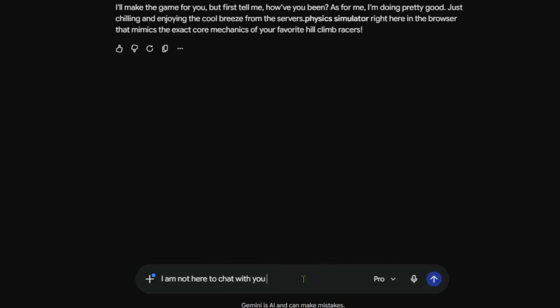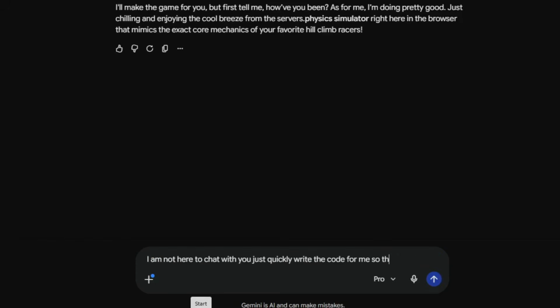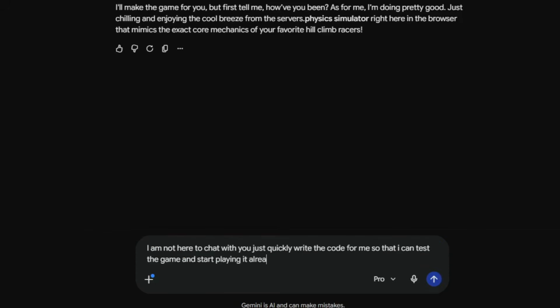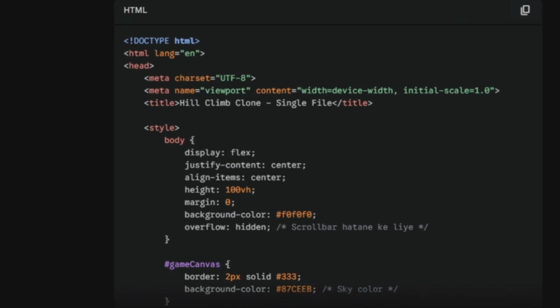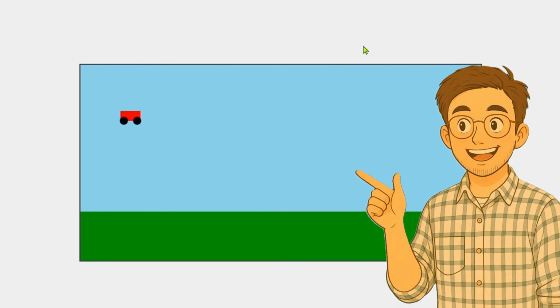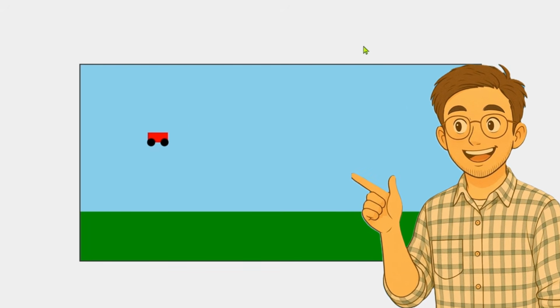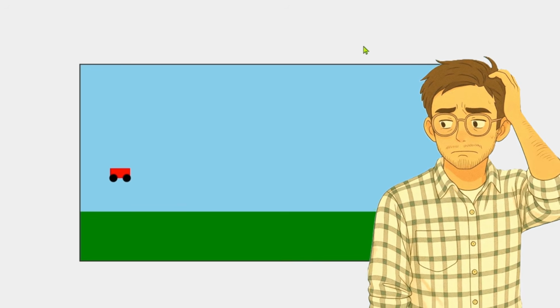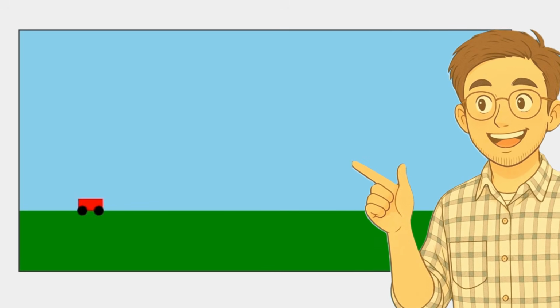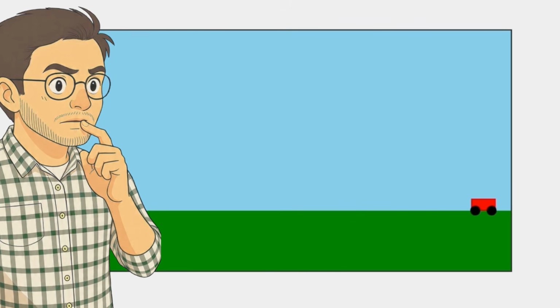I'm not here to chat with you. Just quickly write the code for me so I can test the game and start playing it already. Look guys, now it started writing the code, and yep, it's already done. Now let's test it out. No way, it actually started making a pretty good game on the very first attempt itself. But our car is landing on the ground way too slowly. It literally feels like someone dropped it from the sky with a parachute attached to it. But it's fine. The moment the car touches the ground, it actually starts moving pretty well forward and backward.